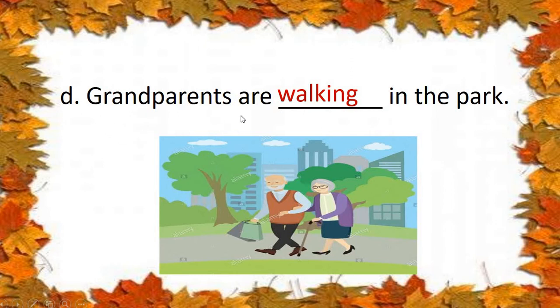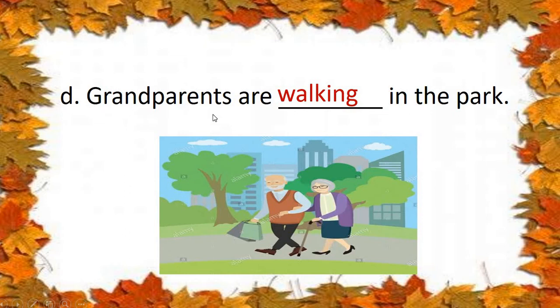Grandparents are walking in the park. See, they are walking. Their walking is not over. It is happening now. Understood, children?